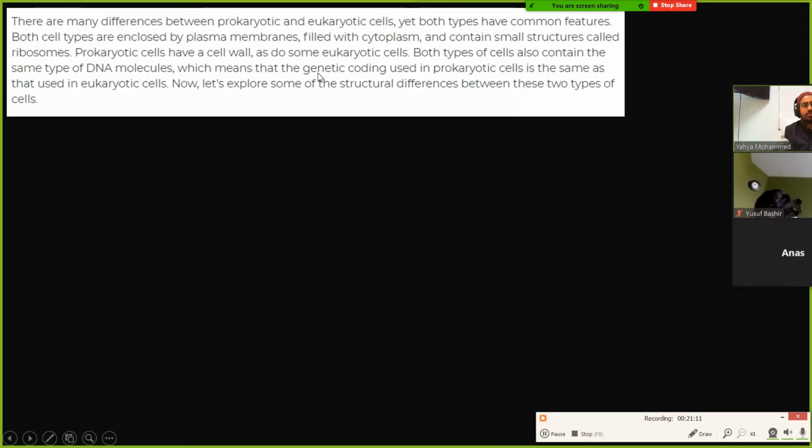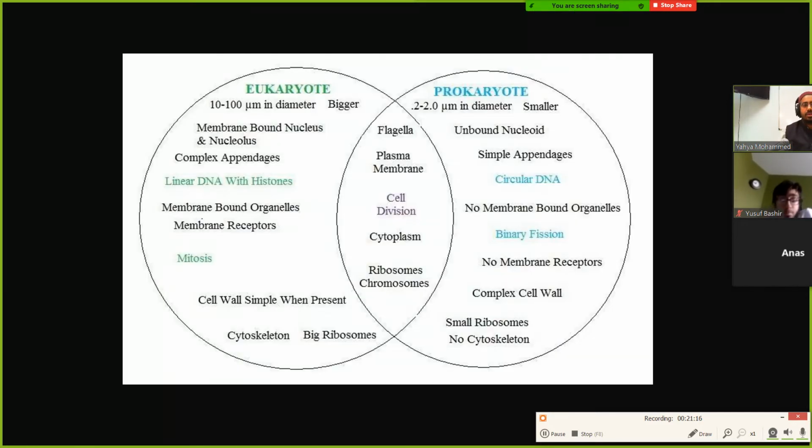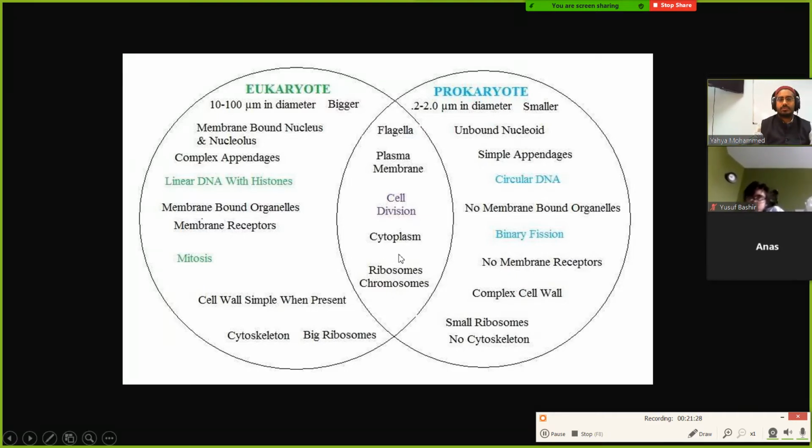All right, so there are other similarities as well. Both of them have ribosomes. There are bacterial ribosomes and eukaryotic ribosomes. Anyone know what ribosomes do? Have you heard the term ribosome before? Or not as much. So ribosomes basically make proteins, right? Both bacteria, prokaryotes and eukaryotes, are going to have ribosomes.